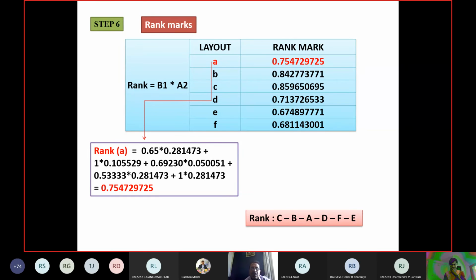Work out the rank, and when you say yes sir, then I will go ahead. Work out the rank for all dice A, B, C, D, E and F.